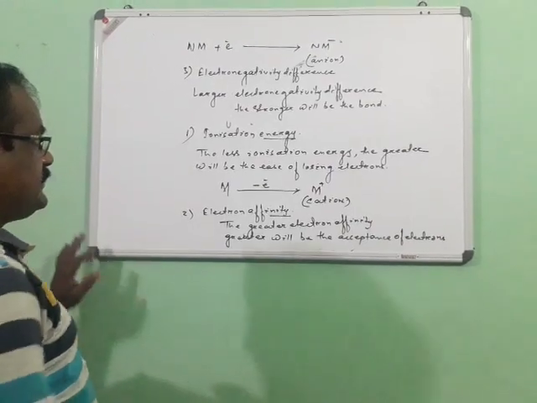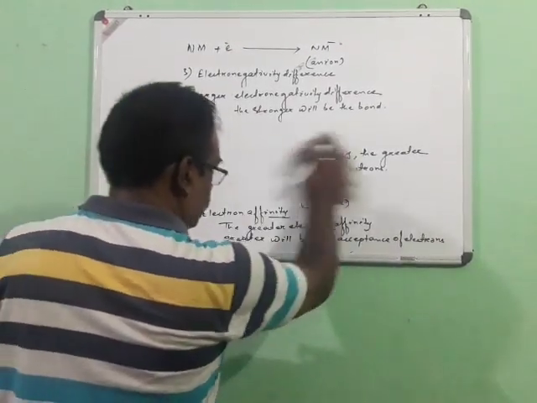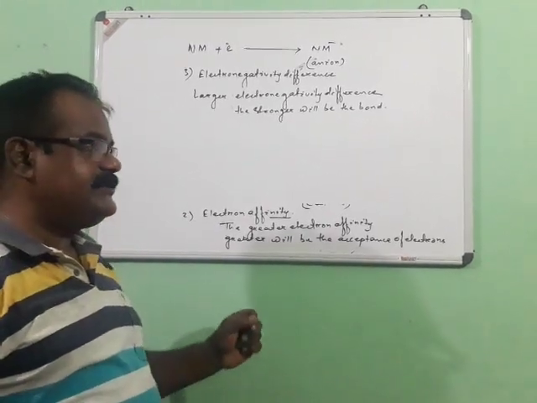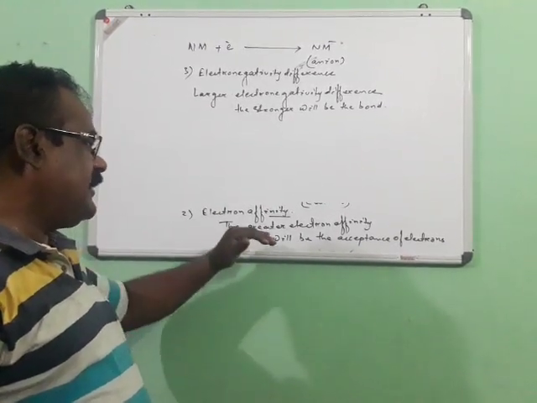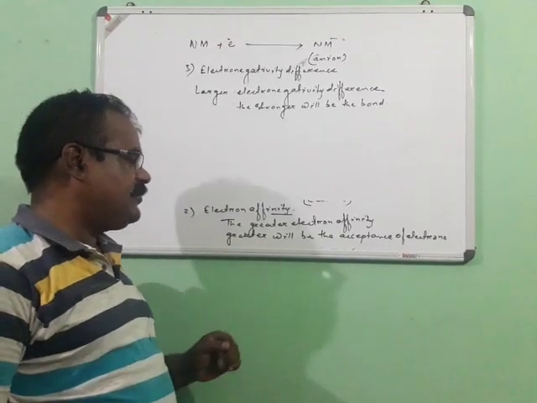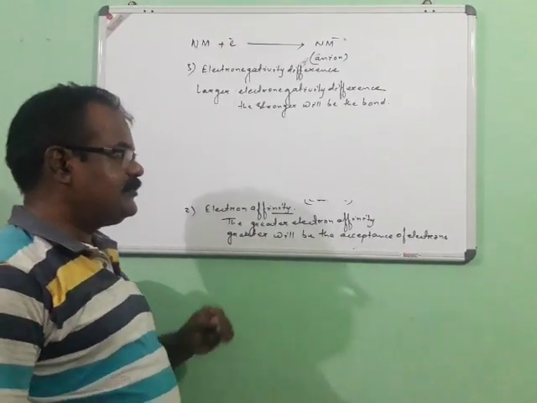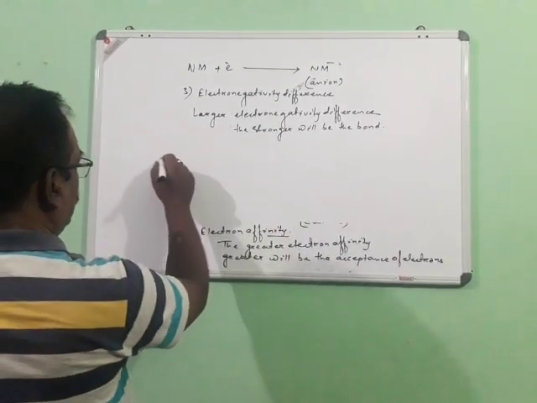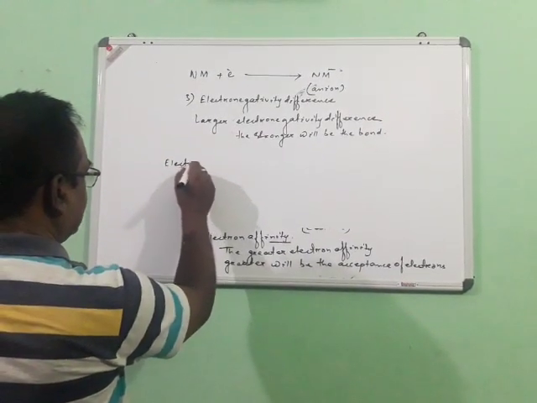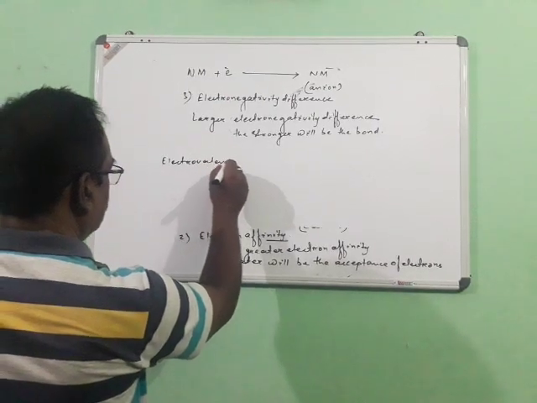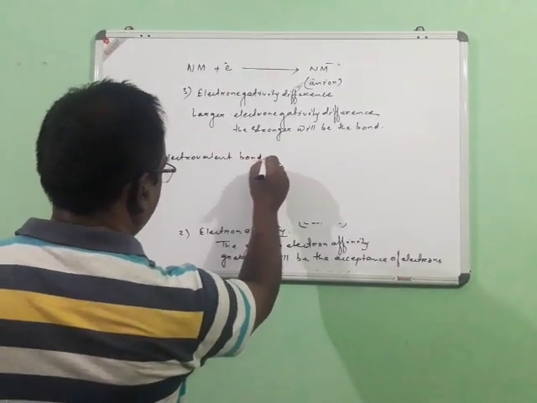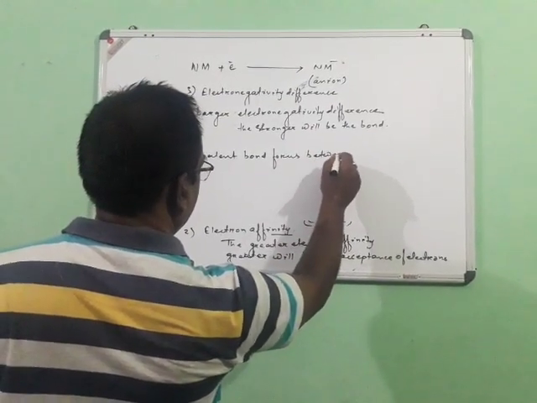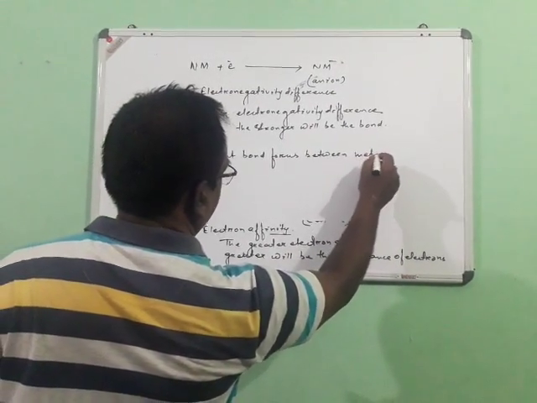So the elements which have very low ionization energy are the metals. Those which have large electron affinity are the non-metals. Therefore, in other words, we can say that this type of chemical bond, the electrovalent bond, forms between metals and non-metals.